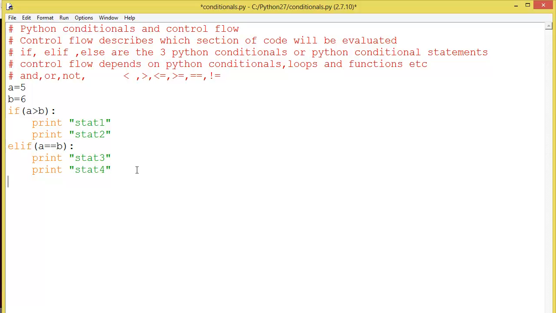Now if all the expressions fail, finally you have to use else. Else means if all these conditions fail, then only it will evaluate the statements under the else block. So finally it will print else is working. Now we can use statement 5.